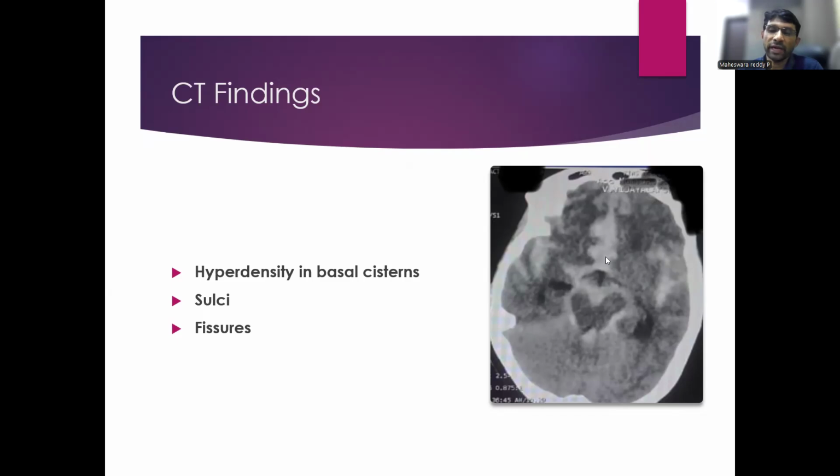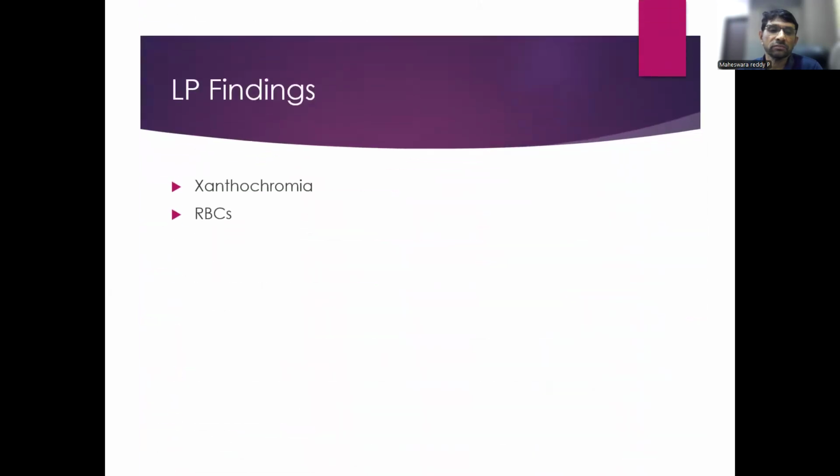The white hyperdense bleed is seen in the sulci, in the fissures, and around the basal cistern. So this is a classical finding. It is difficult to diagnose subarachnoid hemorrhage on MRI because it is confusing. So CT scan is the gold standard investigation of choice.